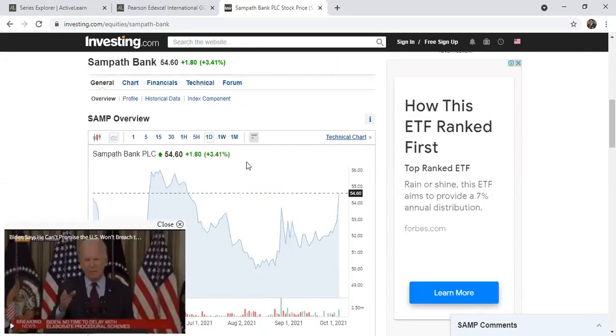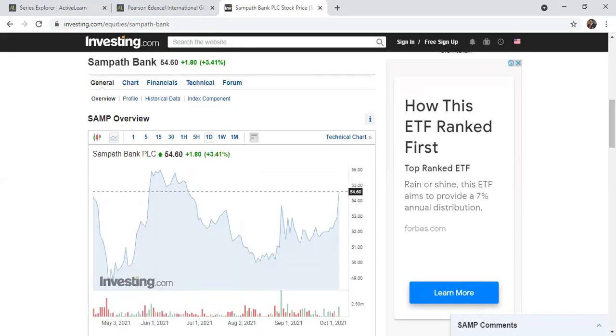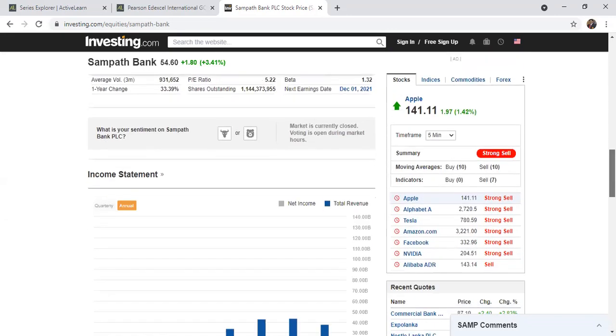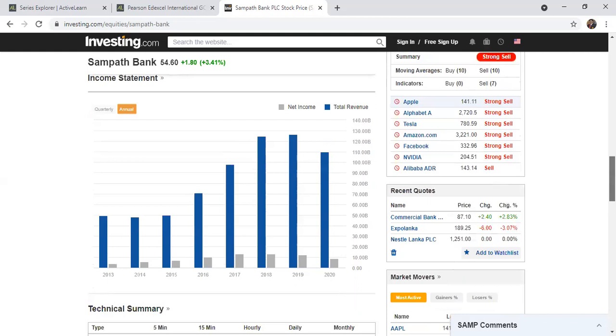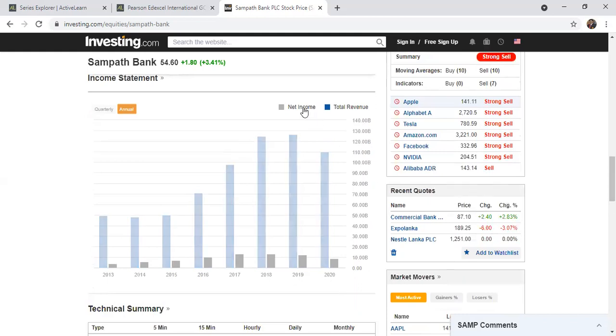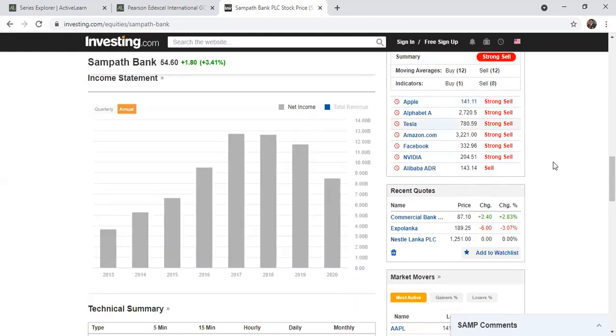If you look at their financials, the net income and the profitability, you can see there's a drop in the net total revenue. Look at the net income, profitability, there's a drop. Compared to Commercial Bank, there's a sharp fall in the net revenue. Commercial Bank's net revenue went down from 18 billion to 17 billion and then 16 billion.